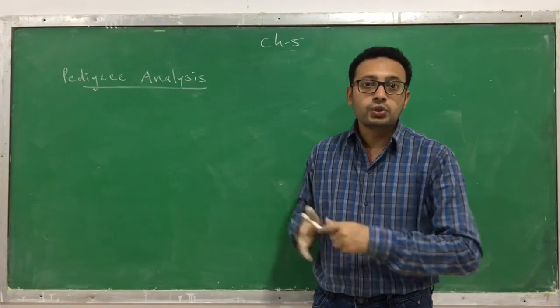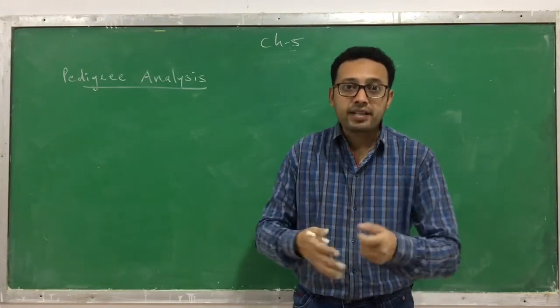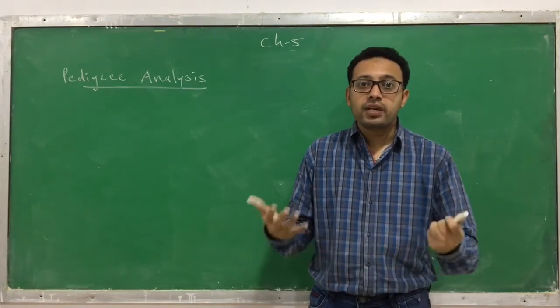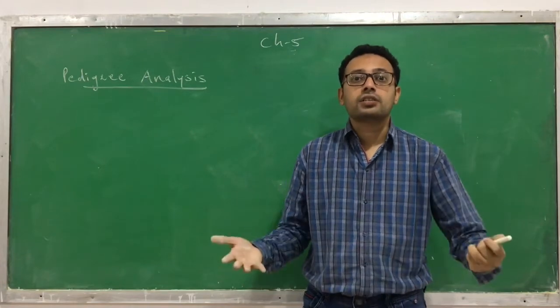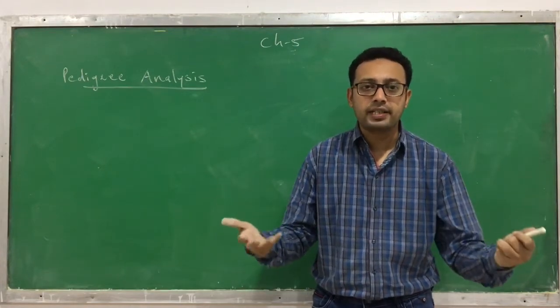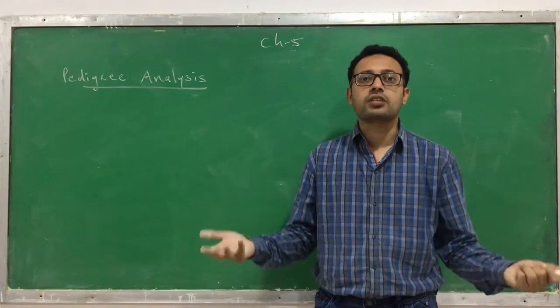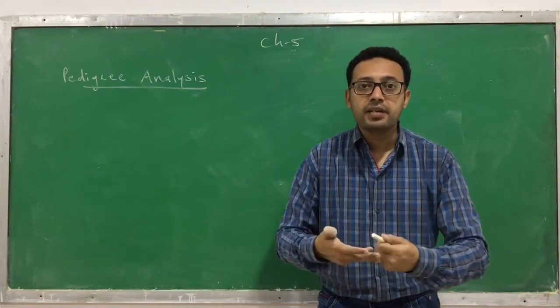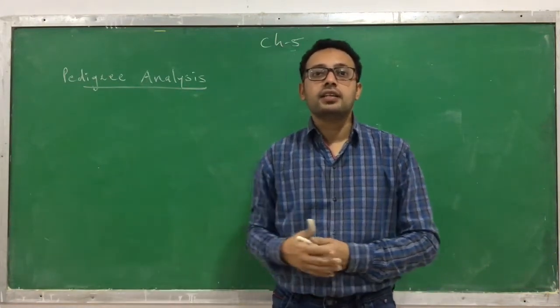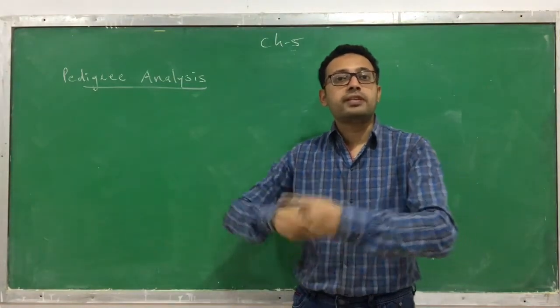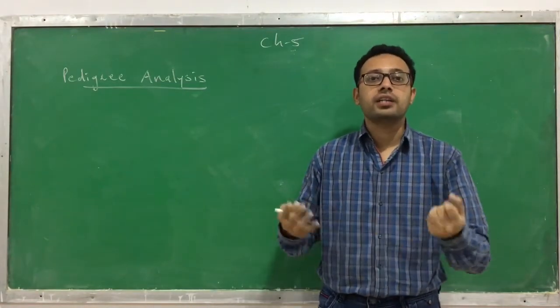This is also useful before marriage to analyze whether they should marry or not. Because if there is a genetic abnormality, whether they should marry or not. And if they marry, what are the chances that the characteristic or the trait will be transferred to the next generation? How can they come to know that?